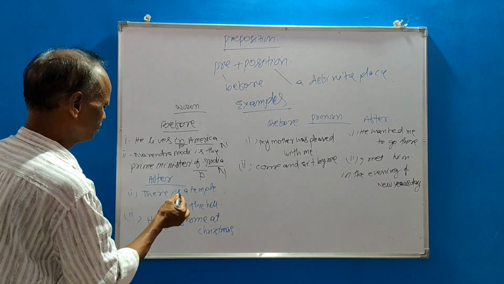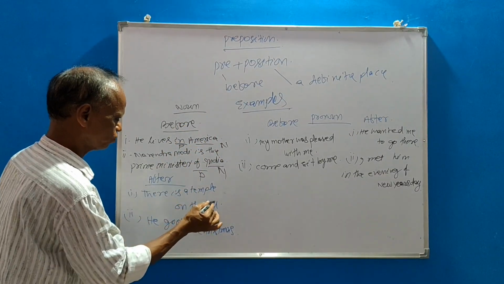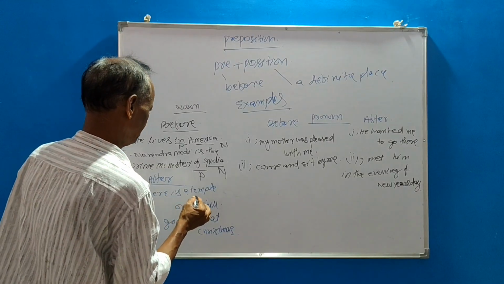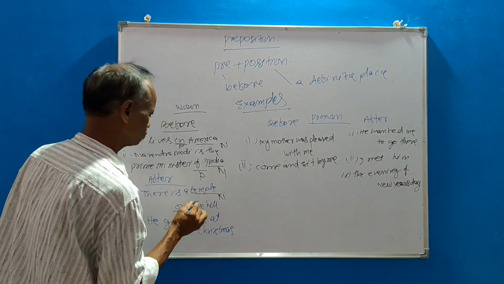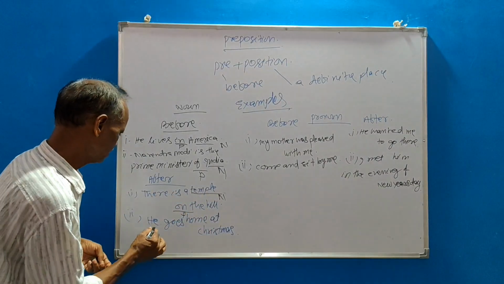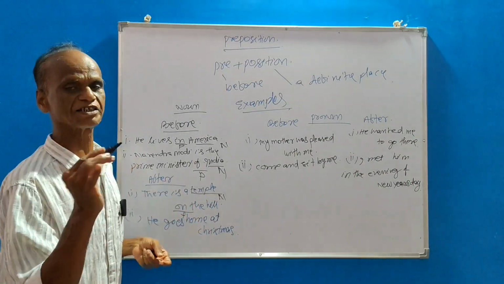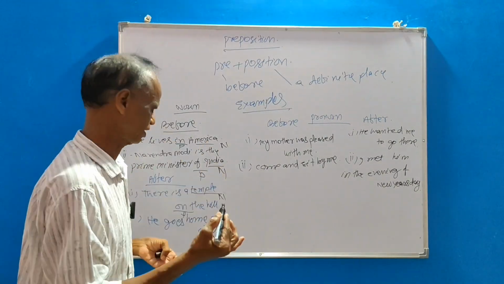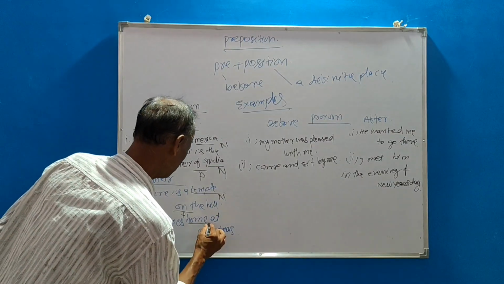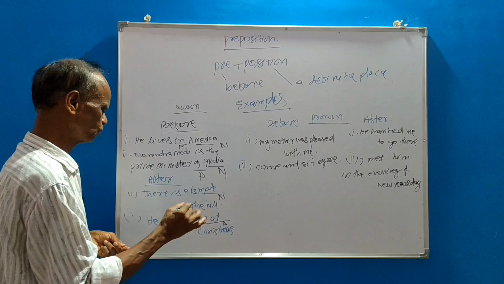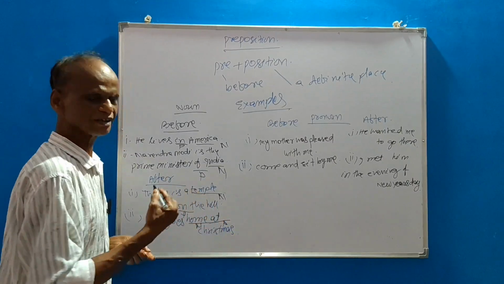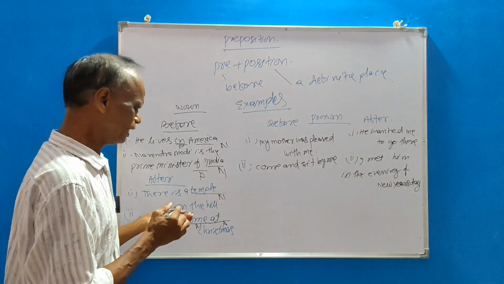After noun, there is a temple on the hill. Temple is a noun, on is a preposition. So after noun. He goes home at Christmas or at Dasahara. Okay. So home is a noun, at is a preposition. So preposition is used after noun. Similarly,